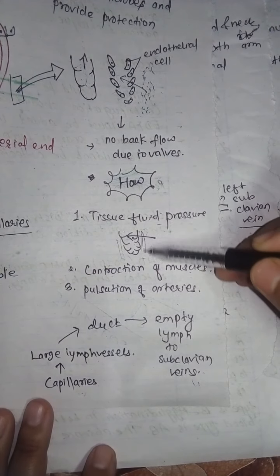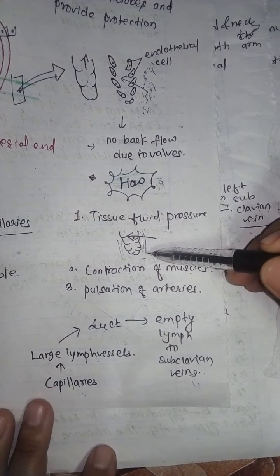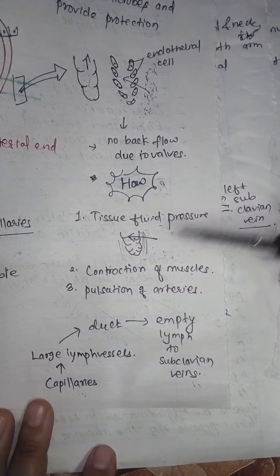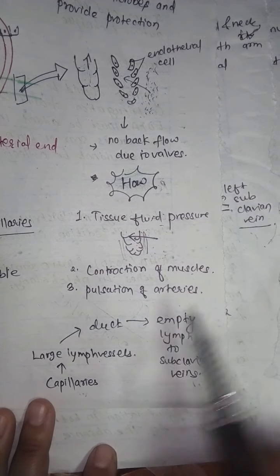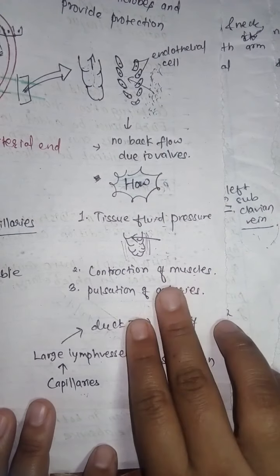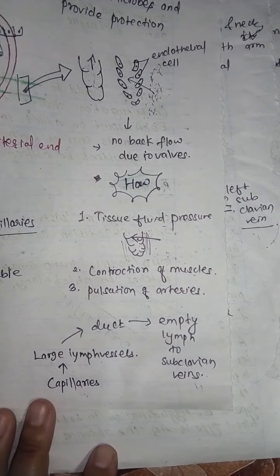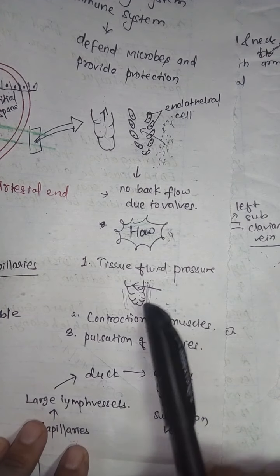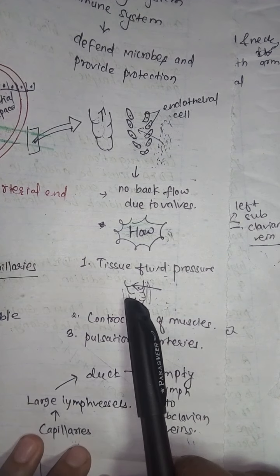Different types of muscles are present here. The muscles will contract, they will relax. There is a rhythm of the muscles. So due to the rhythm of the muscles, a kind of pressure is created here, and the fluid can move upward.